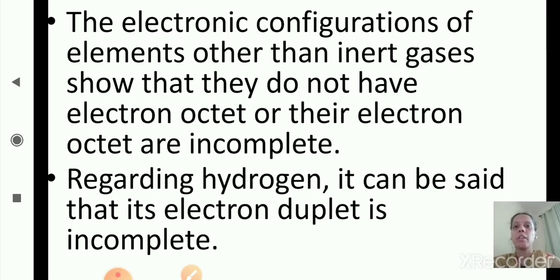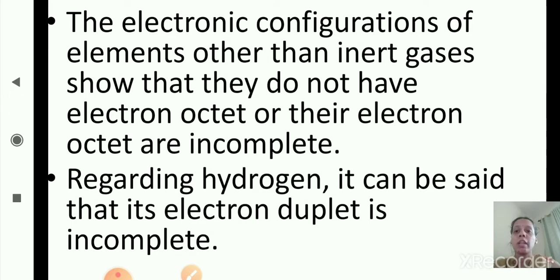The electronic configurations of elements other than inert gases show that they do not have an electron octet, or their electron octet is incomplete. We studied the electronic configuration of these elements in the previous session. Inert gases have valency 0 because their octet or duplet is completed. Other than inert gases, the elements do not have a complete electron octet.